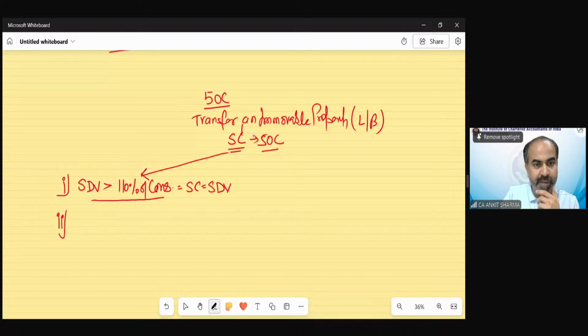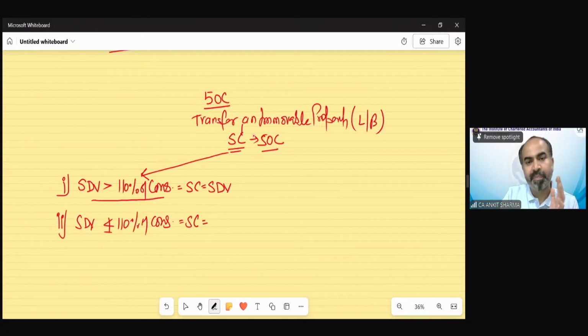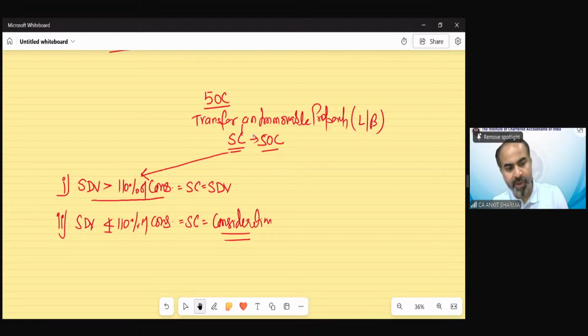If your stamp duty value does not exceed or is equal to 110% of the consideration you declared, then sale consideration would be the consideration you declare. So there would be two scenarios. If your stamp duty value is exceeding 110% of consideration, then sale consideration would be your stamp duty value. And if it does not, then sale consideration would be your consideration.